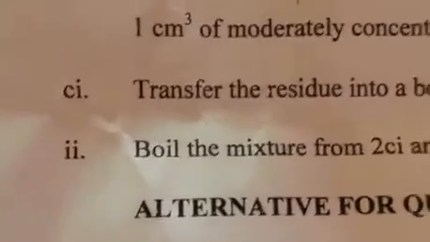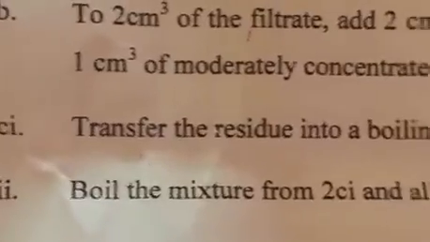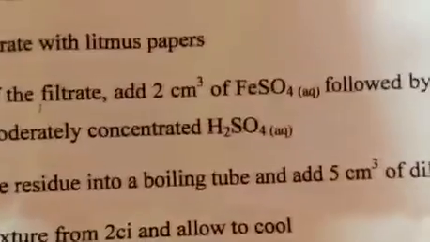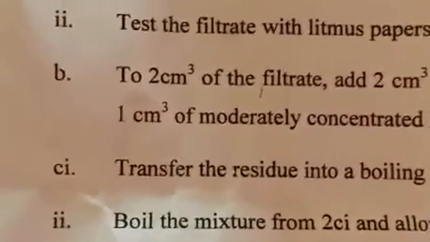To go to question 2Ci, that says transfer the residue into a boiling tube and add 5 cm³ of dilute HCl. Repeat: transfer the residue into a boiling tube and add 5 cm³ of dilute HCl. So we're going to do that now. Before we do that, we're going to record the experiment on the whiteboard.